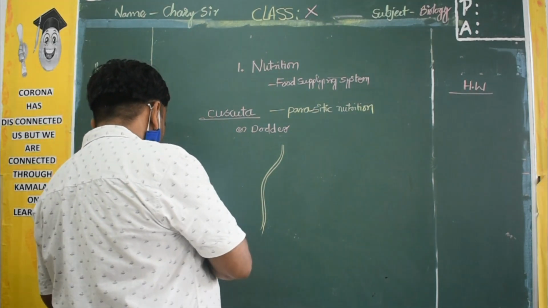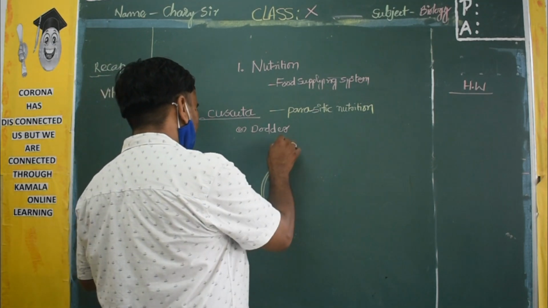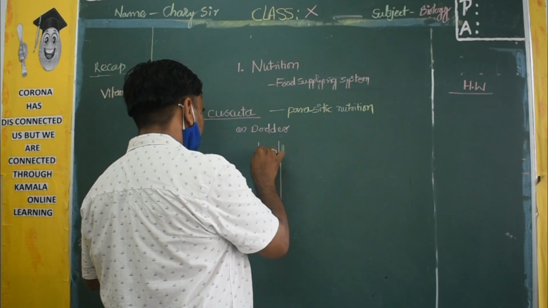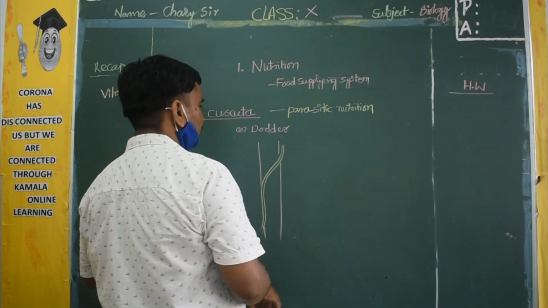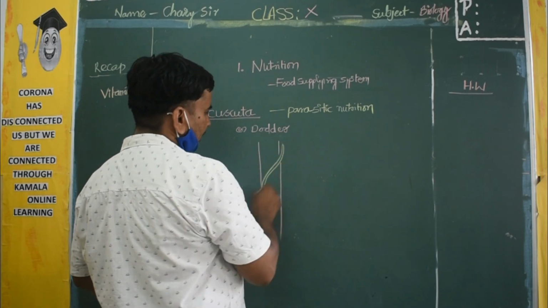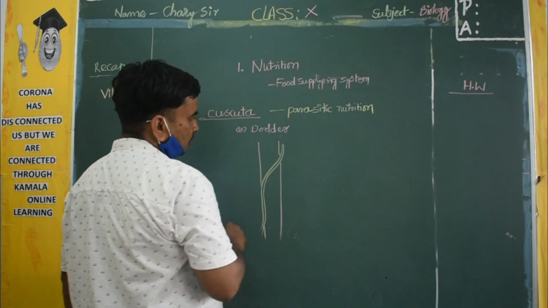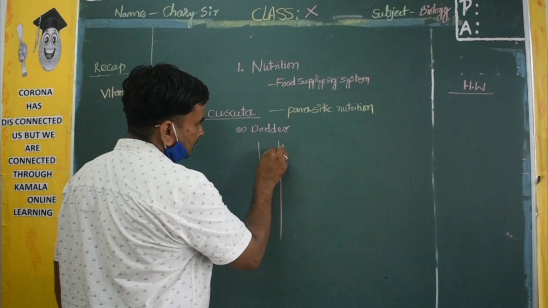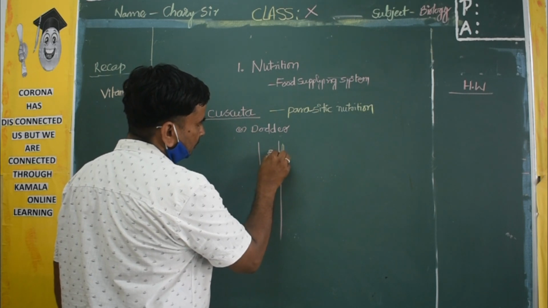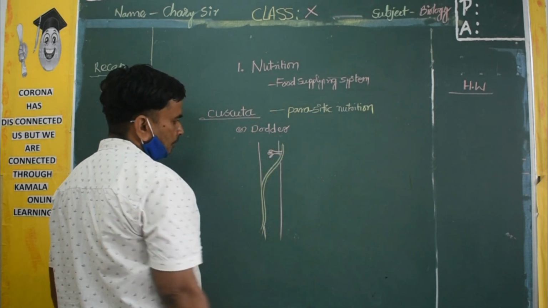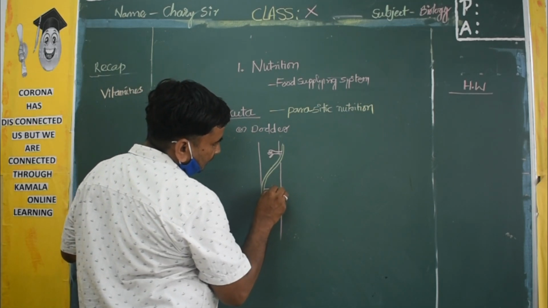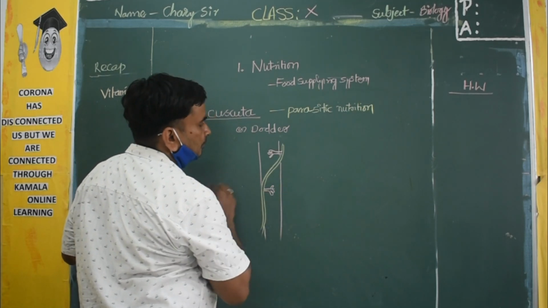They depend on another plant, rotating around it, and finger-like projections enter into the other plant.